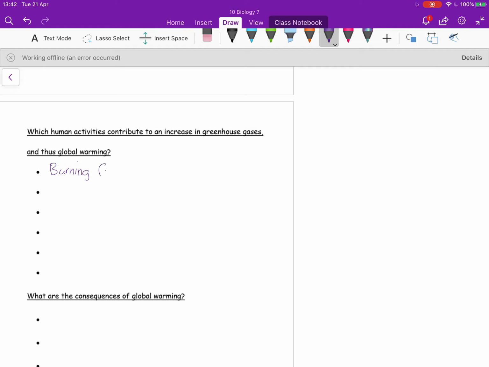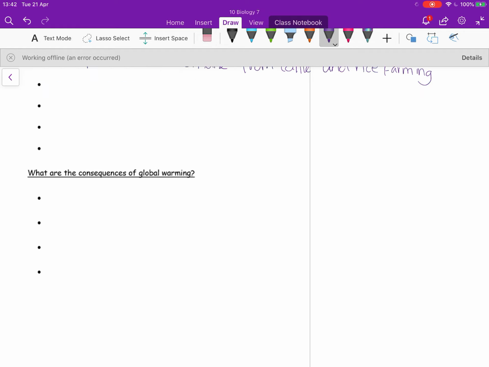So bringing this back to the idea of human influences on the environment and how human activities contribute to this enhanced or increased greenhouse effect. So the main ones are going to be the burning of fossil fuels and food production. So that's going to mean farming, and then the increased production of methane gas from cattle and from fermenting paddy fields with rice as well. Methane by volume does have a larger effect on global warming than carbon dioxide does. So it's more effective as a greenhouse gas than carbon dioxide is, even though the quantities of it are much